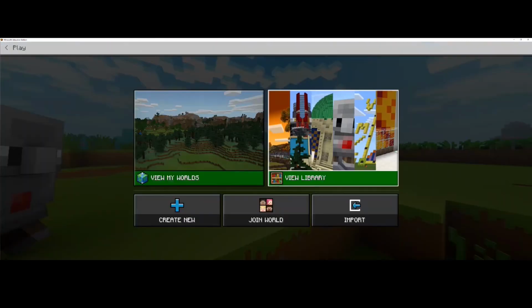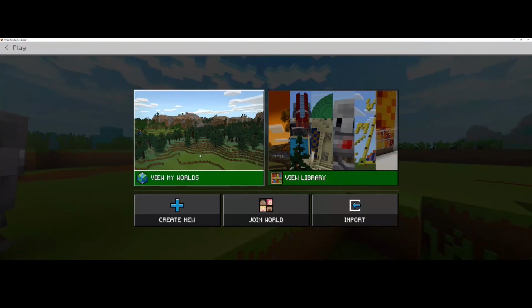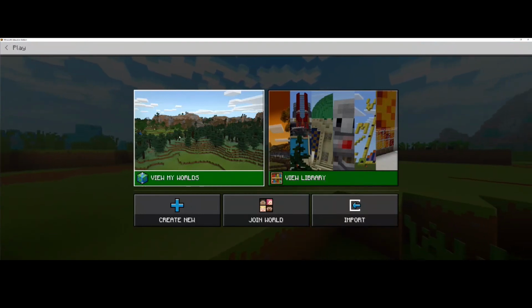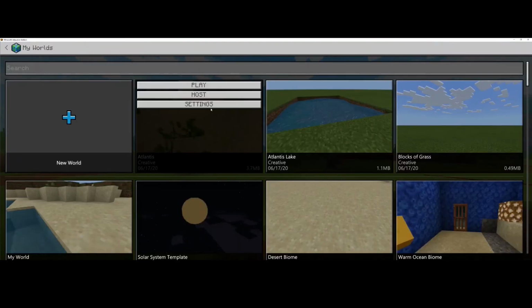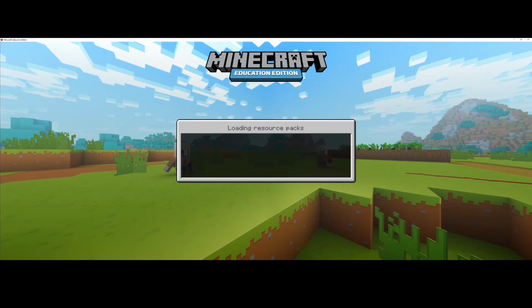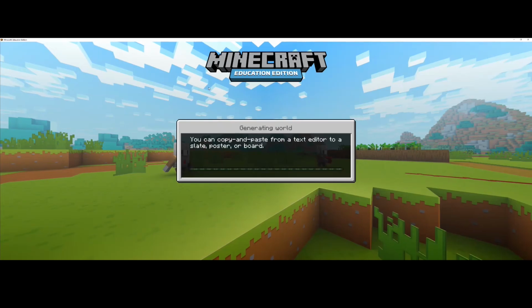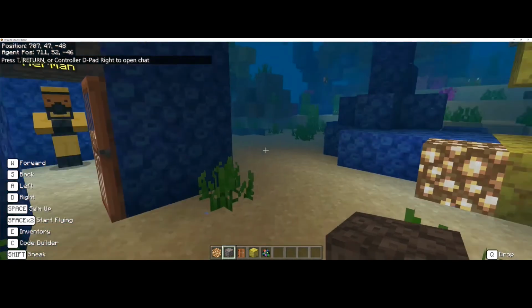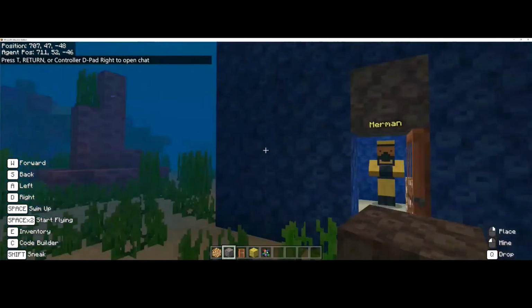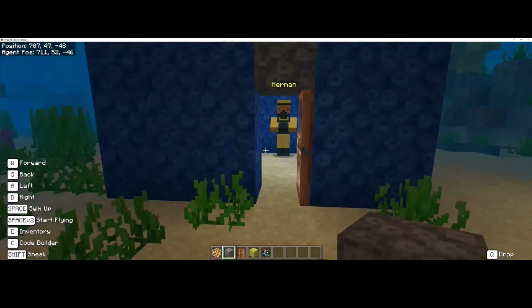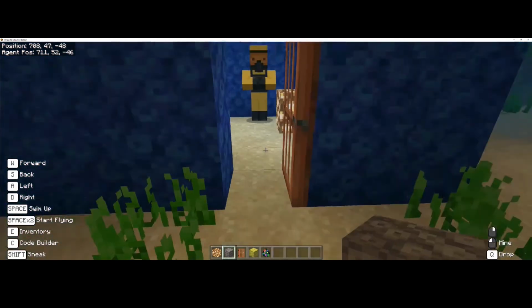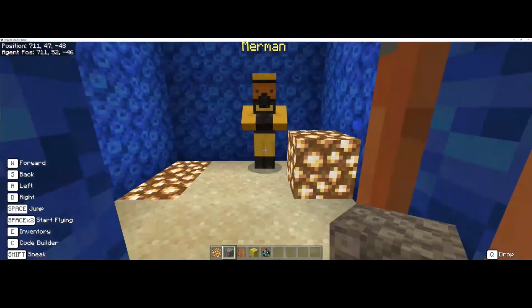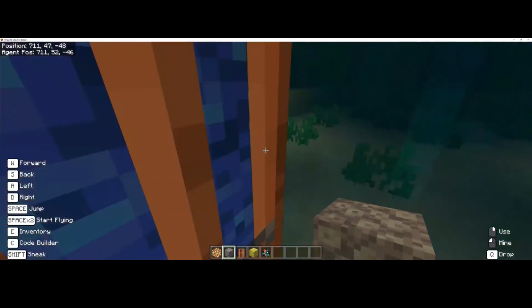But before we do that, let's quickly go over what we did last week with Atlantis. So I'm going to go into View My World and go into my Atlantis world from last week. So last week, what we did was we first of all went and we built our own lake. And we're actually going to be using that code a little bit later on. We also went underwater, and you can see here we built our little house underwater. We made our house completely airtight, which means that you'd be able to survive in this house. And we spawned our own NPC.